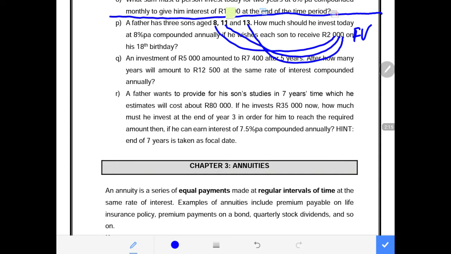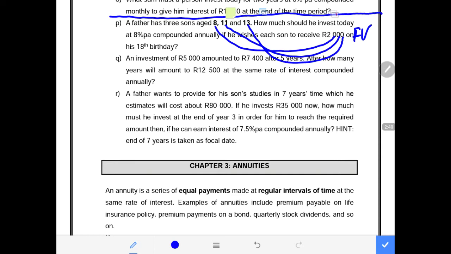So that means we know how much we need in the future, which is the future value. But what we don't know is what must be invested presently, meaning we don't know the present value for each of these sons, the amount that the father must invest presently in order to make sure that each of these sons receives 2,000 at the age of 18 years.